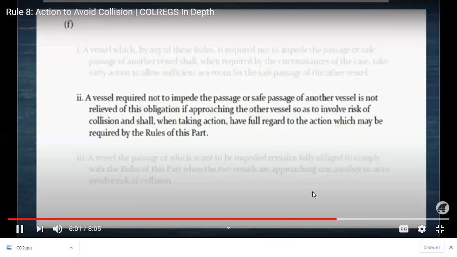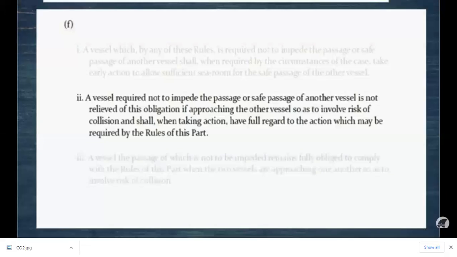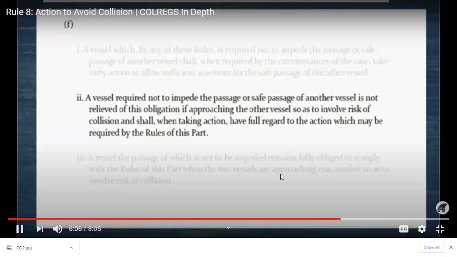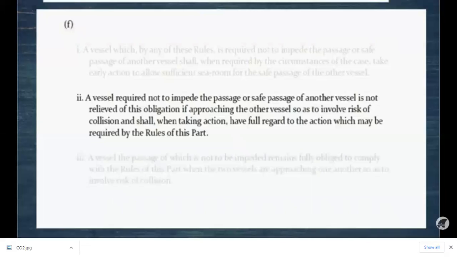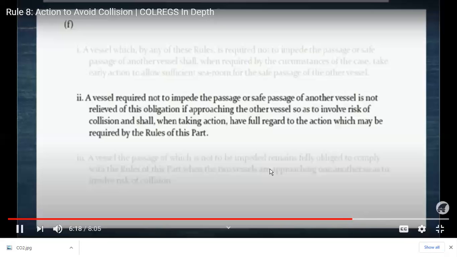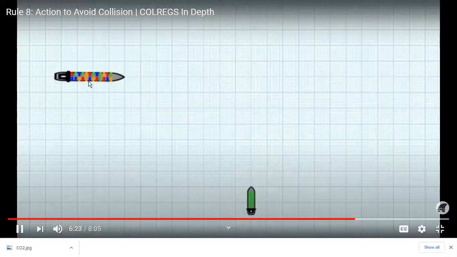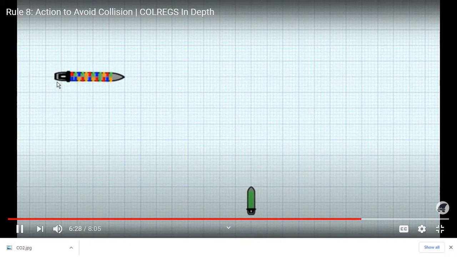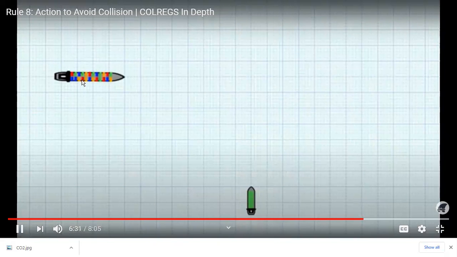So let's see this situation that you have a container vessel and our own green vessel is there. It's normal situation. Container vessel is not CBD. So container vessel, we are on the starboard side. So container vessel is give-way vessel. But as per one of the rules of the part, we say that she is CBD also. So this is her safe passage.